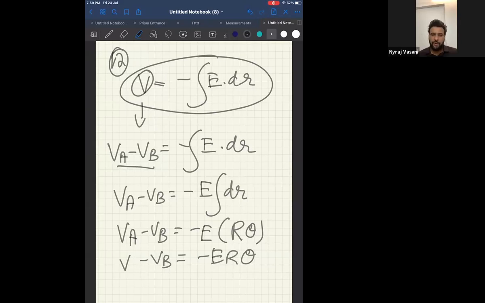Can I go to the next one now? The only thing is, you should know how this became R theta. I hope everyone understood how this is equal to R theta, because length of an arc is equal to R theta. Correct? Can I go to the next one, all of you? Yes, sir.